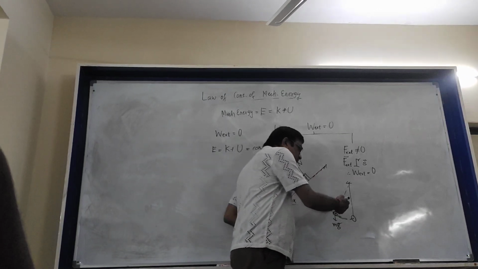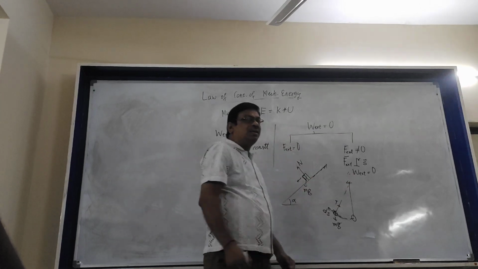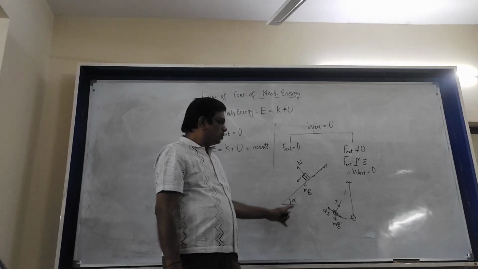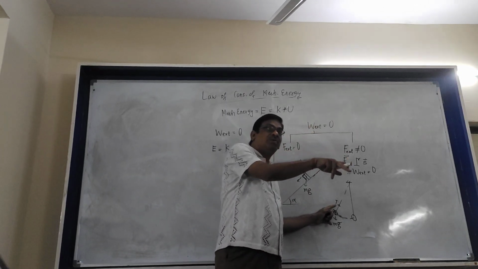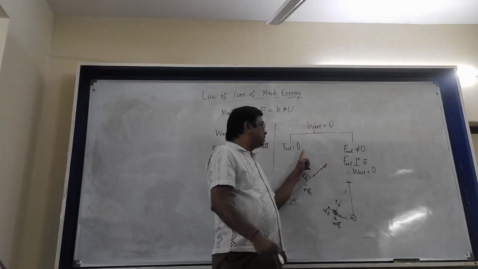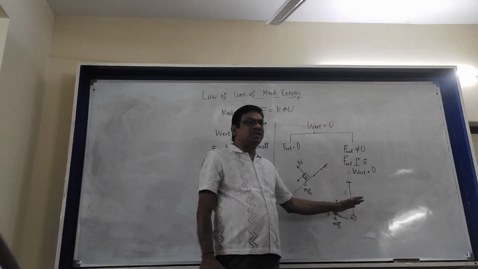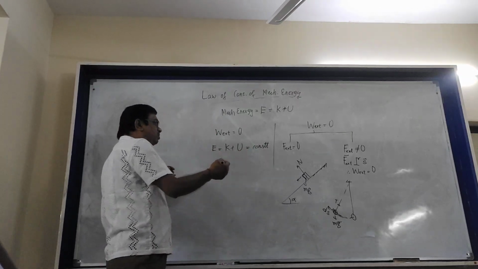Why? Because displacement is tangential and tension is radial. The angle between tangent and radius is 90 degrees. So in certain cases external forces will be there but work done will still be zero, and in certain cases there will be no external force at all. Under these situations, you are free to apply the law of conservation of mechanical energy.